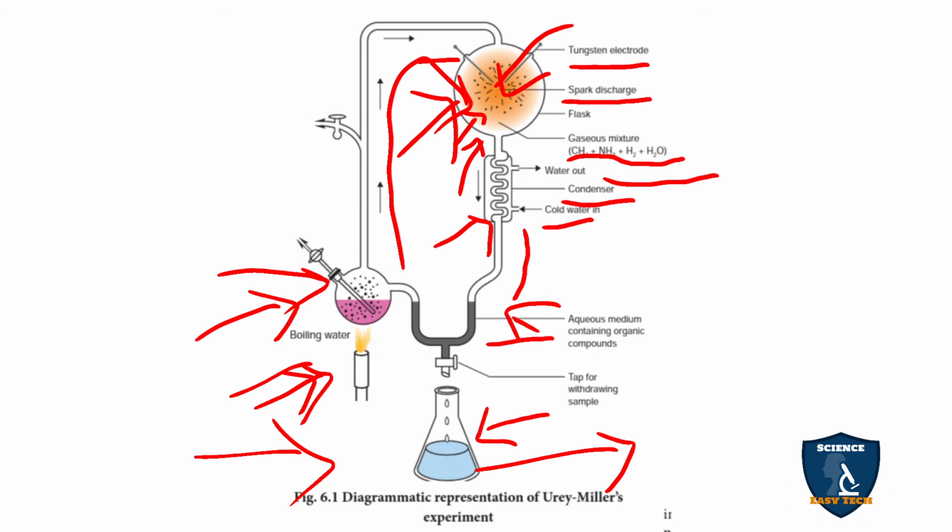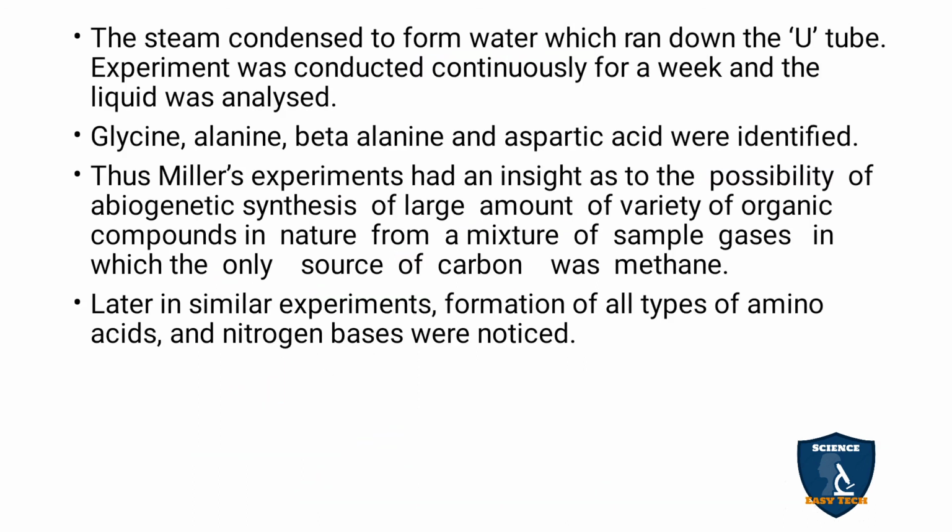During the 7 days the water passes through and you collect the sample here. The sample was collected and analyzed. Glycine, alanine, beta-alanine and aspartic acid were identified. The sample contains glycine, alanine, beta-alanine and aspartic acid, that is, some of the amino acids have appeared.